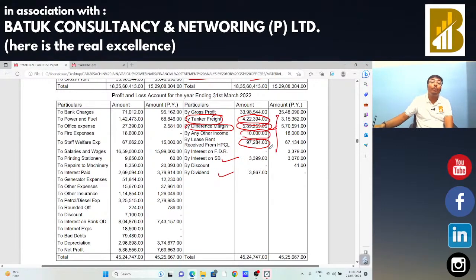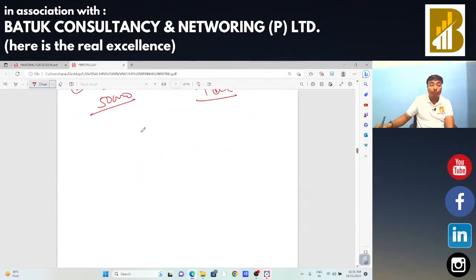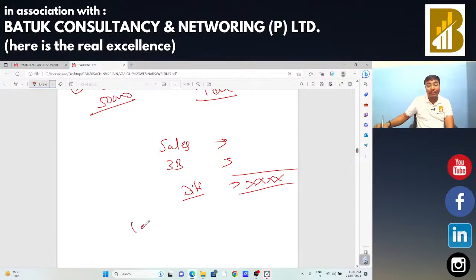In case of a petrol pump, we need to do the excise, because when you go to do the reconciliation and compare the sales reflected with the 3B sales, you find many differences. In case of a petrol pump, in case of construction, in that case you need to add or less maximum things.